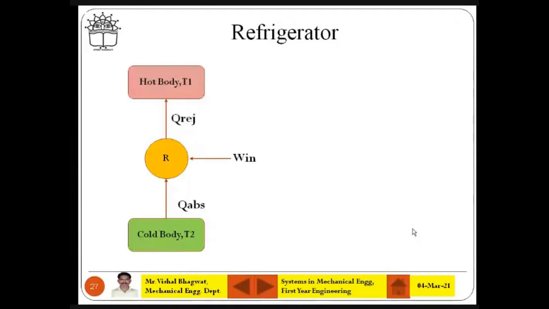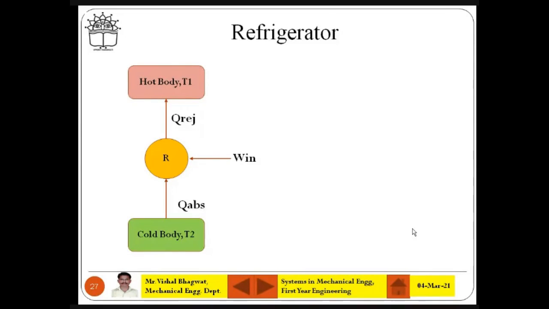Now अब आप बोलो कि रेफ्रिजरेटर के लिए डिजायरेबल इफेक्ट क्या रहेगा? Q absorbed Q2 at T2. Correct, correct. It is Q2 at T2 or Q absorbed. Why? Because you want to cool that space. So you are interested in how much heat is getting removed from that cold space. You are interested in how much heat is getting extracted. So Q2 is desirable effect.